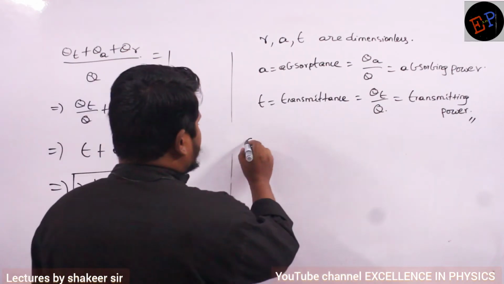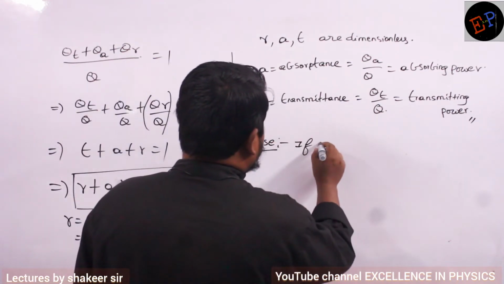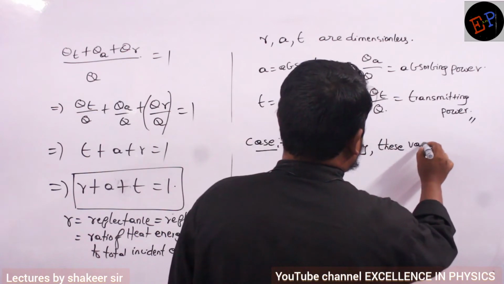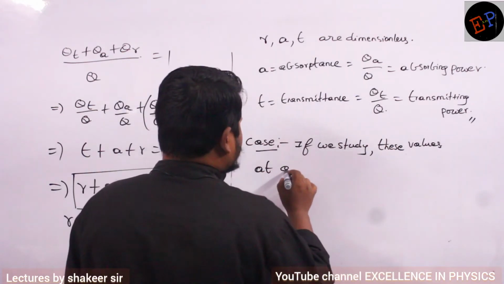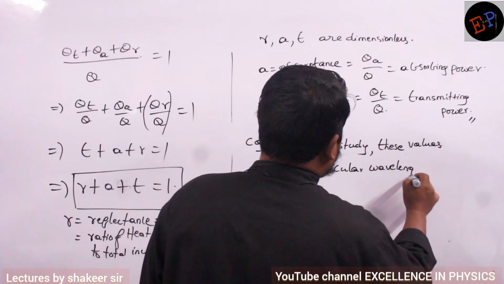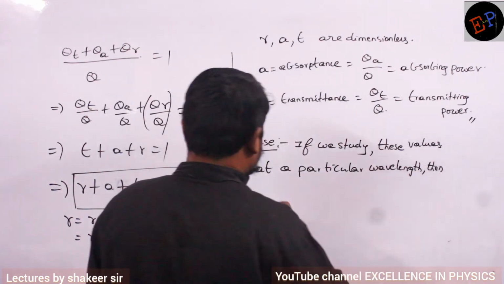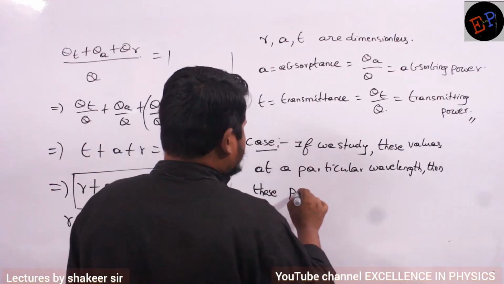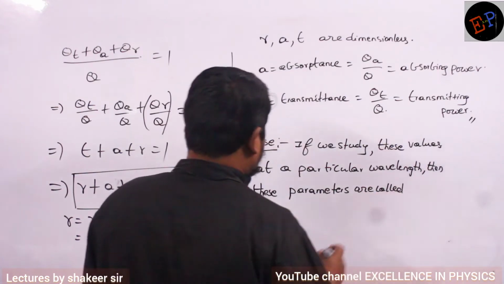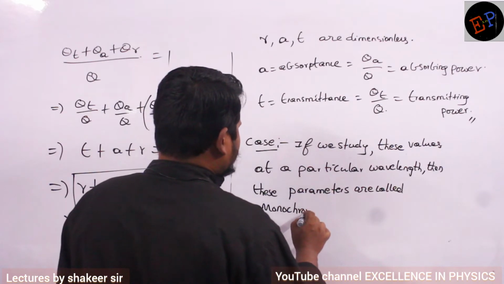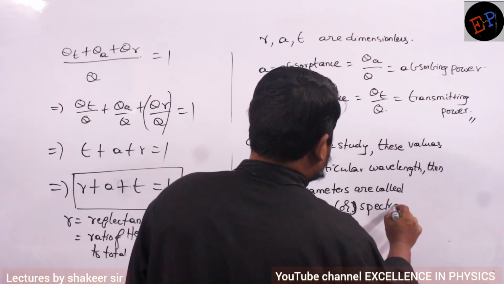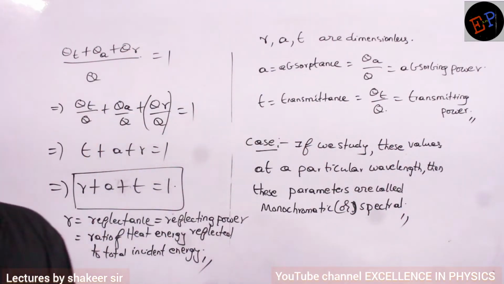Now we write one case. If we study these values at a particular wavelength, then these parameters are called monochromatic or spectral. Understood now? This is one important point which you should remember.